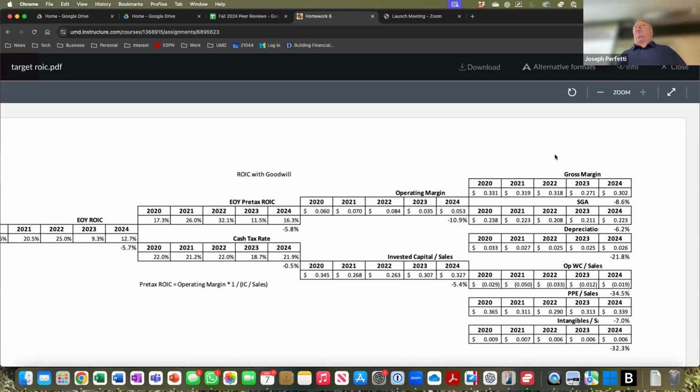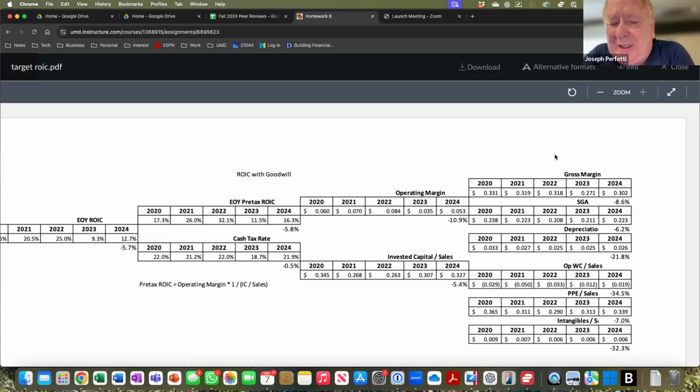Look at the balance sheet. Why did the balance sheet productivity improve? Three drivers. First, working capital. In 2020, Target had negative 2.9 cents per dollar on working capital. Five years later, in 2024, it was negative 1.9 cents per dollar. So even though the working capital was negative, it was less negative, which actually hurt productivity. You're essentially spending an extra penny on invested capital. So that hurt the IC to sales. So that's not why it got better.